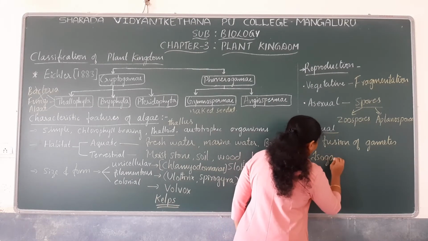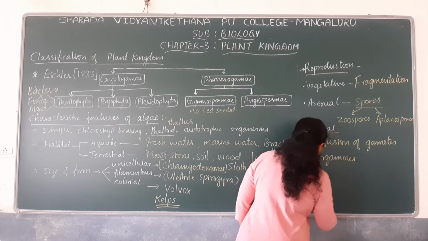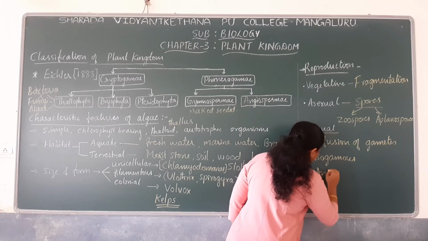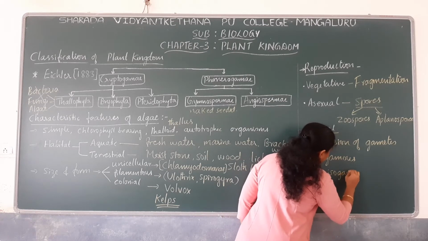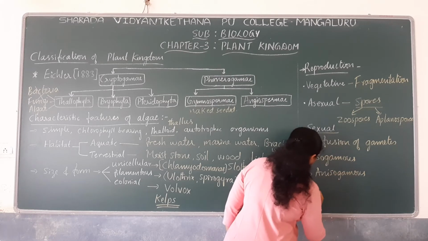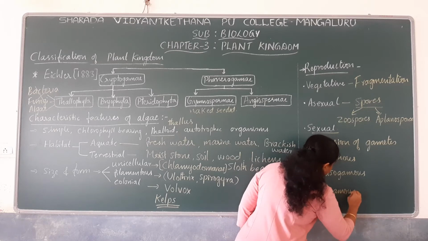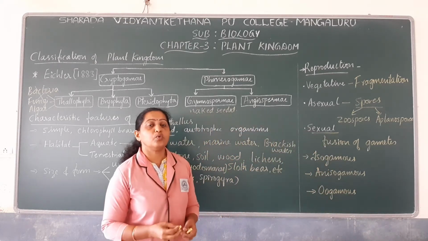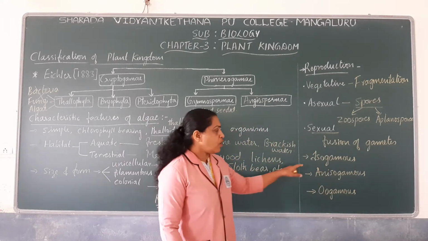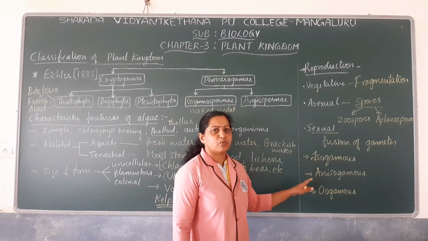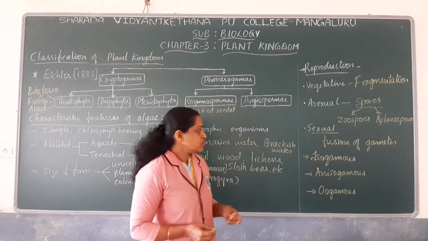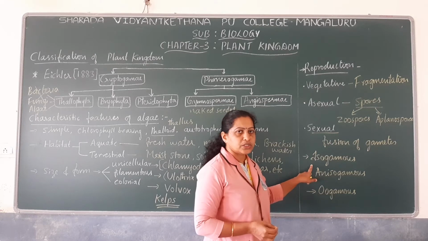Isogamous, anisogamous and oogamous modes of reproduction. We have already discussed these modes of sexual reproduction. So what is the isogamous mode of reproduction?